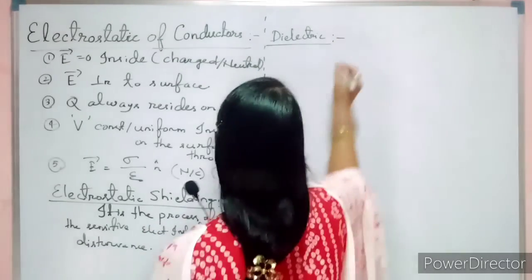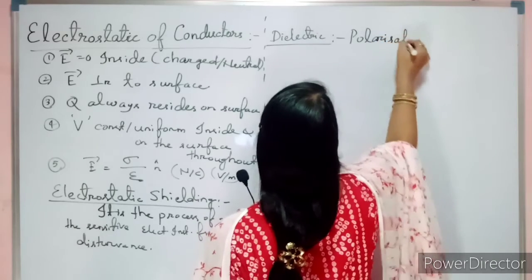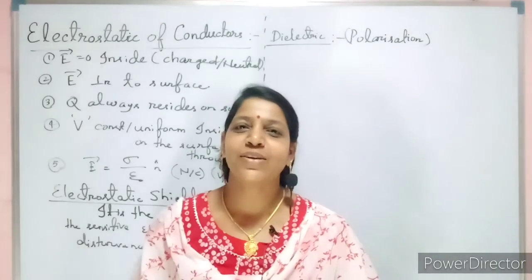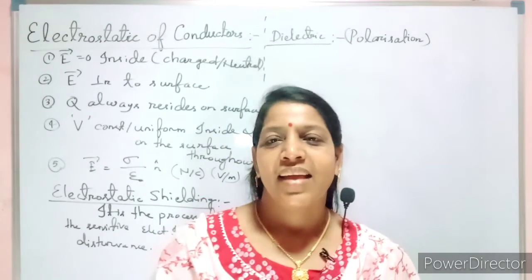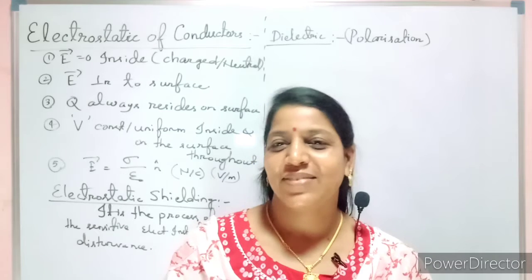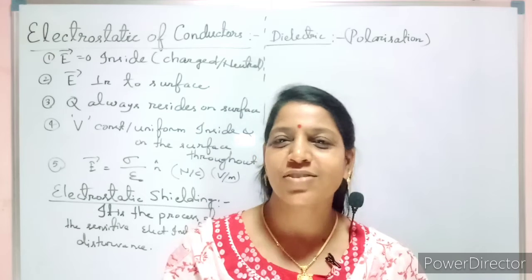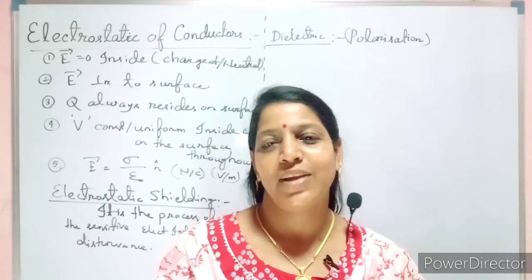Dielectric and the polarization related to it. I hope all of you know about dielectric. A dielectric is nothing but a non-conducting material. Non-conducting material means there will be no free electrons, or you can say there is a negligible amount of free electrons.